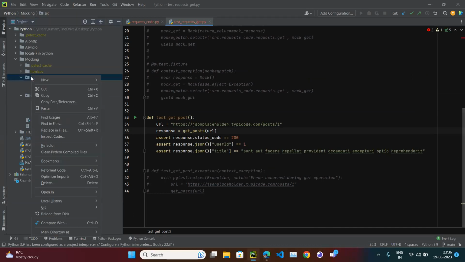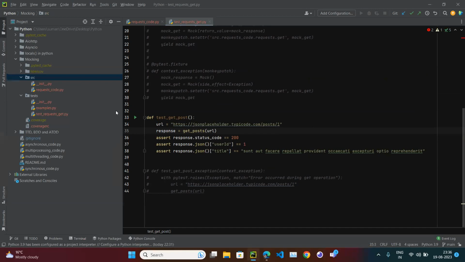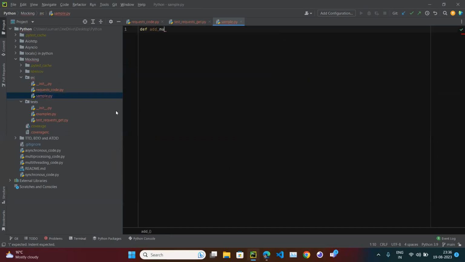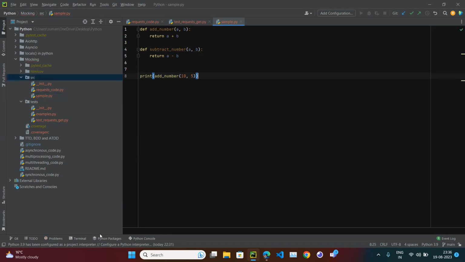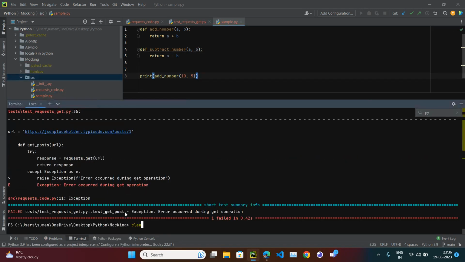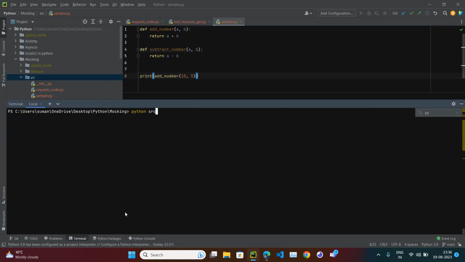if I go here and create a sample.py file, and create a function add_numbers(a, b), and return a plus b, and create another function subtract, which returns a minus b, and if I call add_numbers with 10 comma 5 and print it, and run this with python sample.py, we are getting 15, right? So I am running the code.